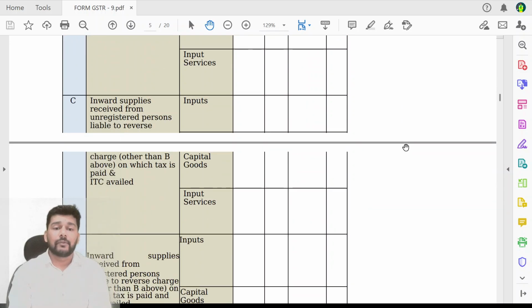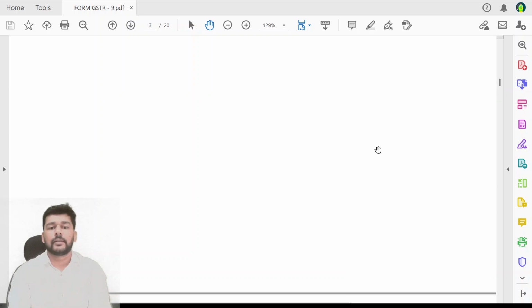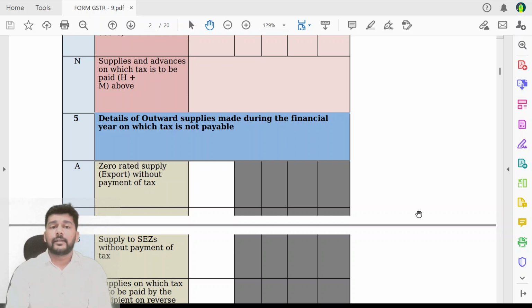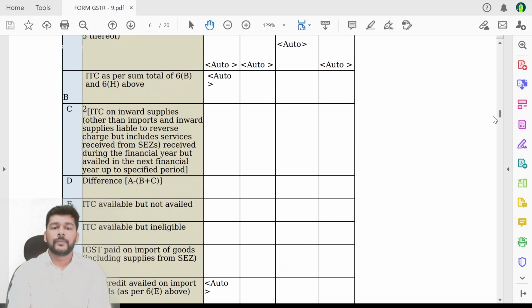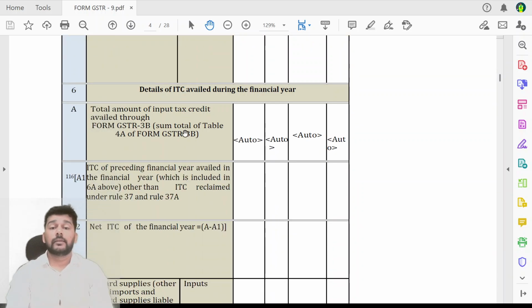So friends, I directly come to that table which is of more relevance when it comes to the changes that we are discussing, and that table is none other than table number 6 of GSTR9, which is about the input tax credit. That is going to be relevant from this particular financial year. Now what is so necessary over there is, in the form GSTR 9, this table 6 is where the major changes have come up.